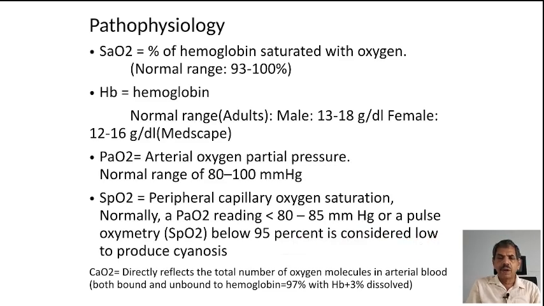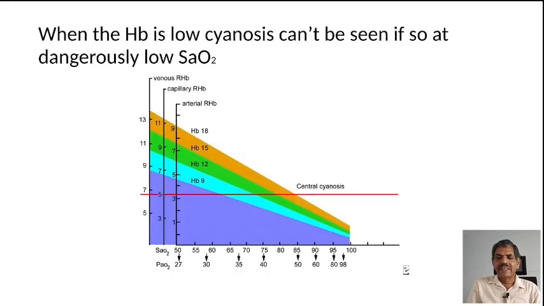You have to carefully see this slide. The x-axis represents the partial pressure of oxygen or SaO2, and the y-axis shows the hemoglobin level.